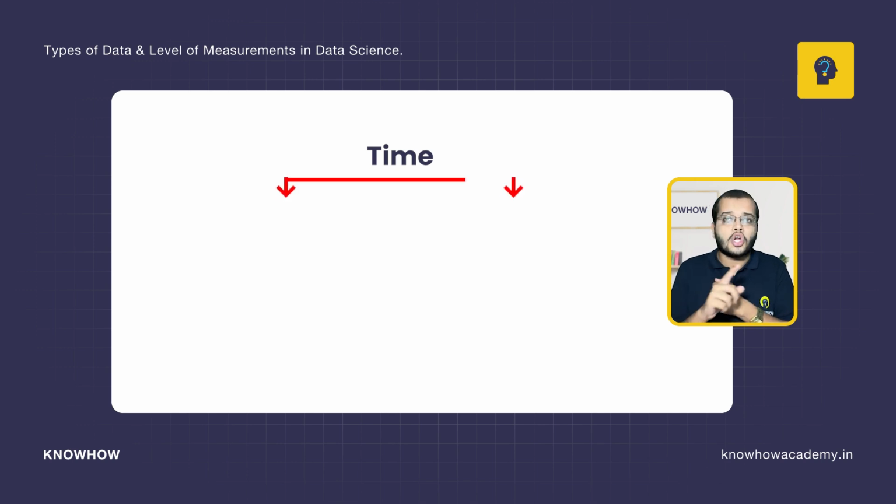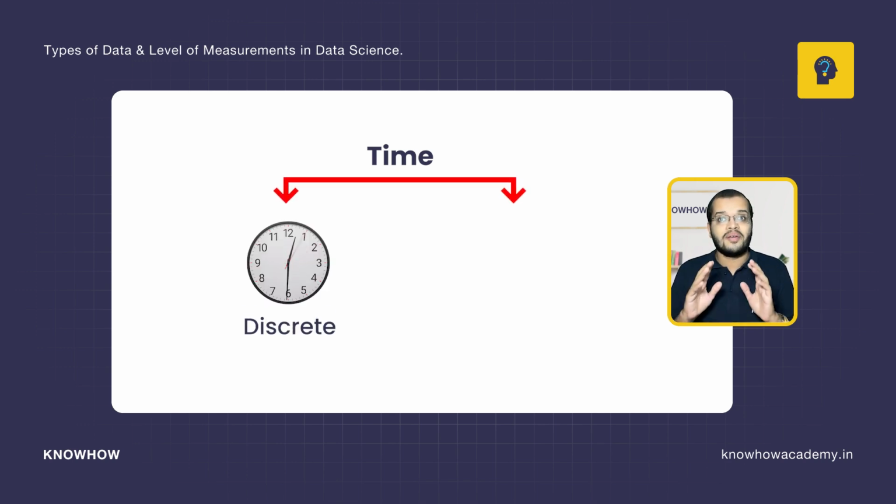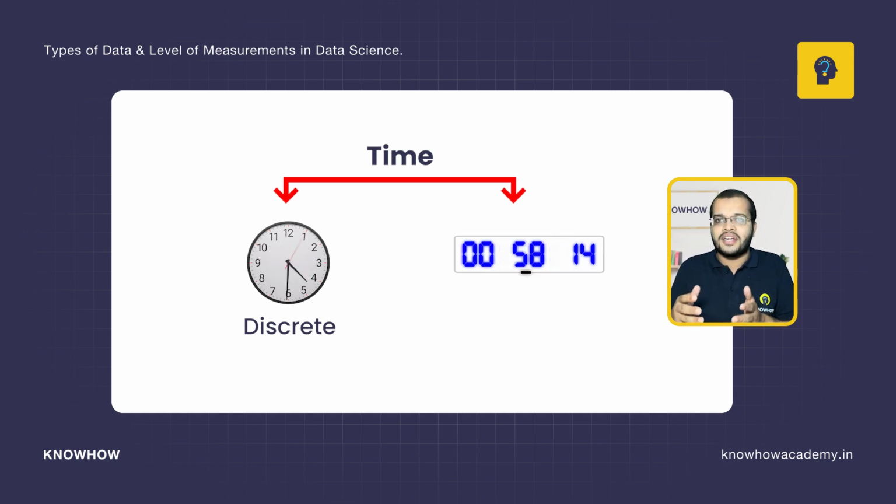The time on a clock is discrete. But if I ask you the time in general and you answer in a continuous way, for example 8 hours, 36 minutes, 72 seconds, this many milliseconds, that is continuous time. The time on a clock is a discrete type of numerical data.